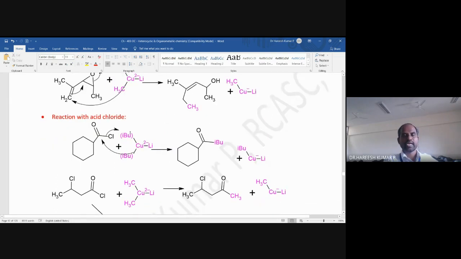And then reaction with acid chloride. What is the functional group of the acid chloride? COCl. COCl containing compounds are called acid chlorides.